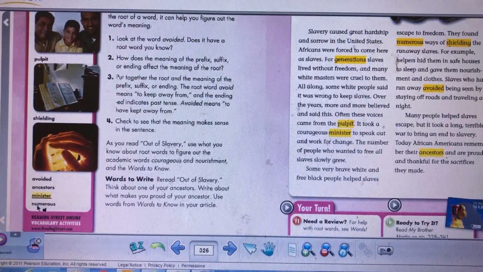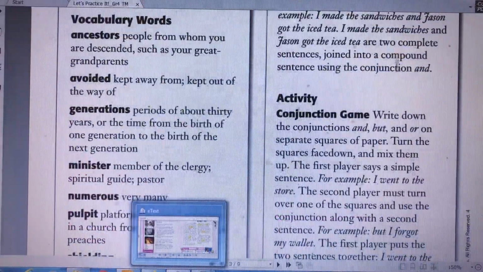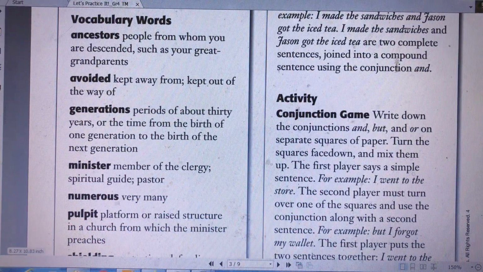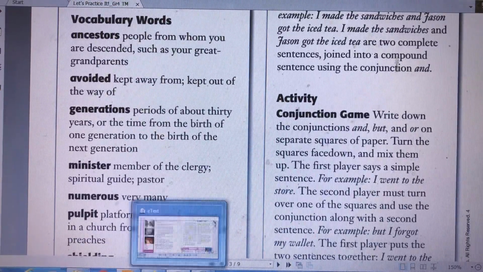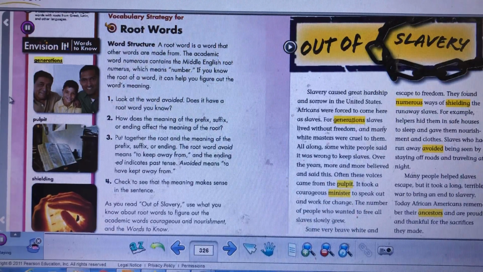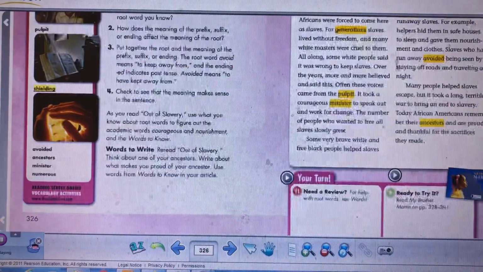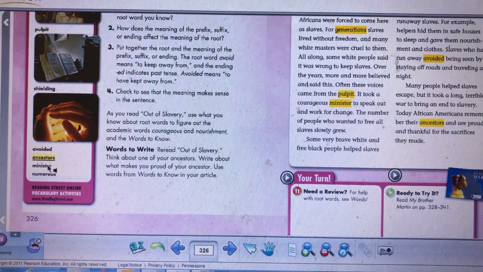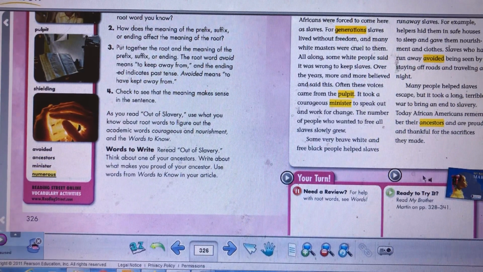Going back here again. The last one. Numerous. Numerous means what? The word numerous means very many. When I say numerous, it means many, a lot of. This is the meaning of numerous. Now let's listen to the words again and repeat. Generations. Pulpit. Shielding. Avoided. Ancestors. Minister. Numerous.